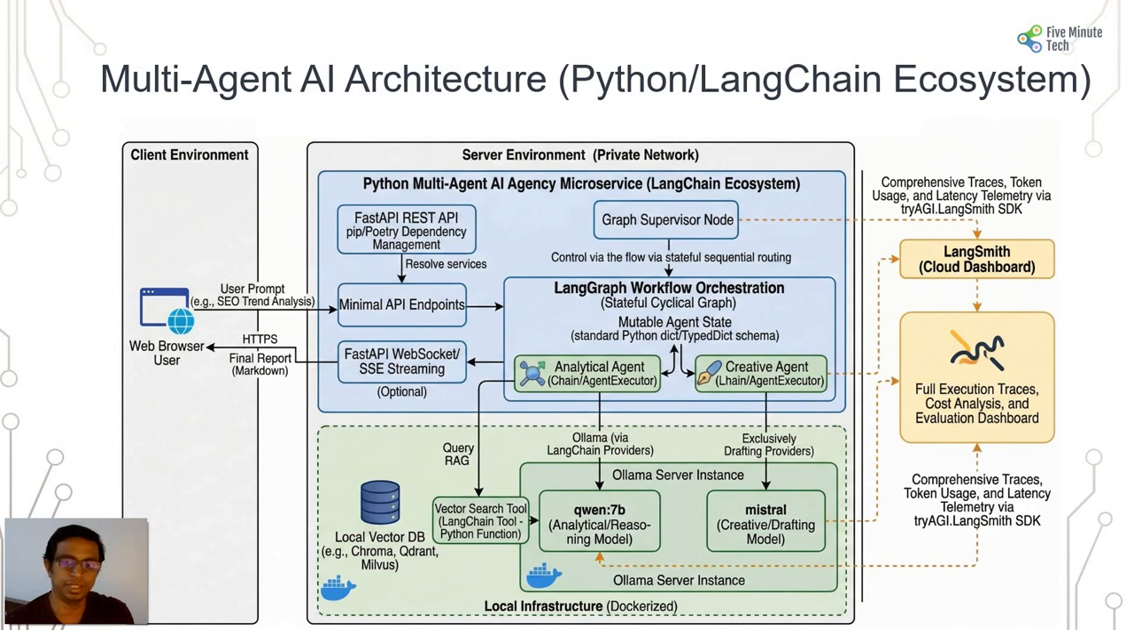There are the analytical agent and the creative agent, and then it will send its query, that is the RAG query, to the vector search tool, that is the LangChain tool. Along with that, it will also query the models, that is through Ollama. Through the LangChain providers, it will have the analytical reasoning model for Qwen, and also the creative drafting model for Mistral. Now all this will be running over the Ollama server instance, and this will all be containerized and present in Docker. And then it will also have its own telemetry in terms of LangSmith.